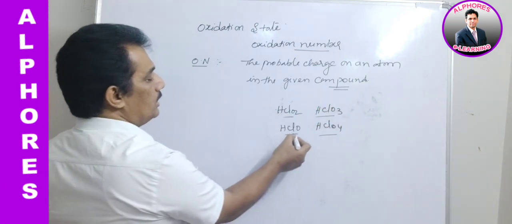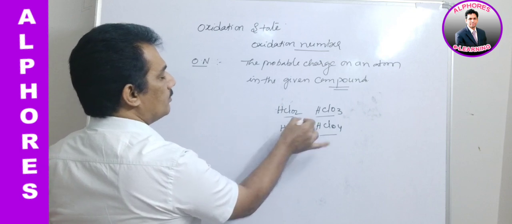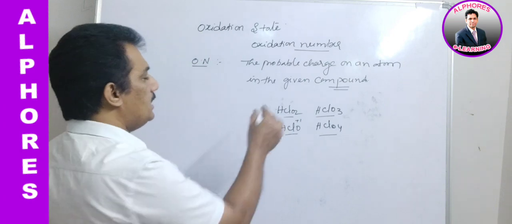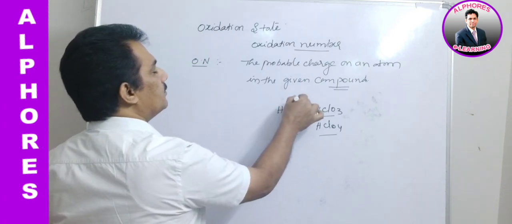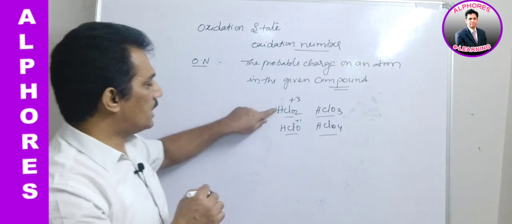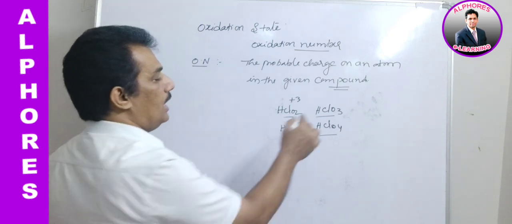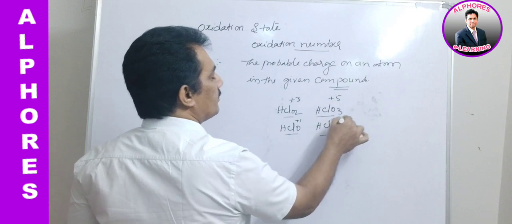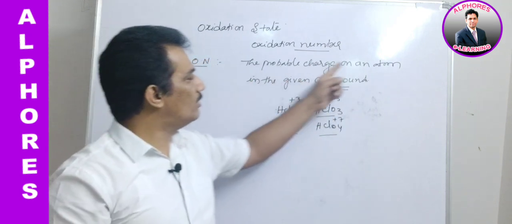Now you observe, in this case it is +1. The probable charge in this one is +1, and in this case it is +3. The probable charge on chlorine in this second compound is +3, and in this compound it is +5, and in this compound it is +7. Now you observe the meaning of this.